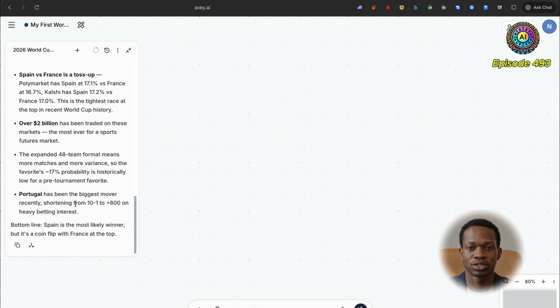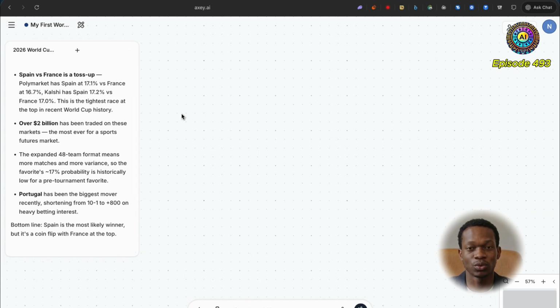Interesting. And Portugal has been the highest mover recently, shortening from 10 to 1 to, I think it's 10, 11 to plus 800. I'm not quite sure how to read this, but they've clearly been the biggest mover recently. Spain is the most likely winner, but it's a coin flip with France at the top. Cool. Now I quite like this stuff.